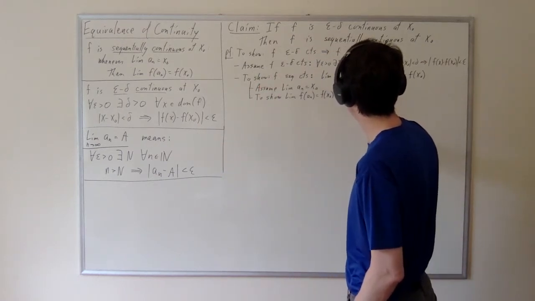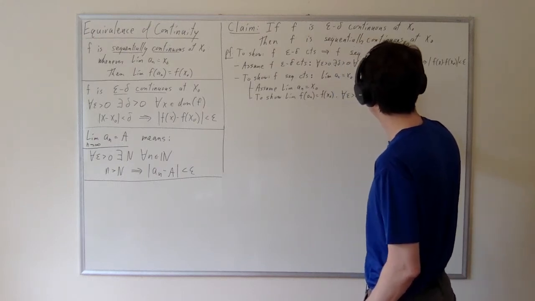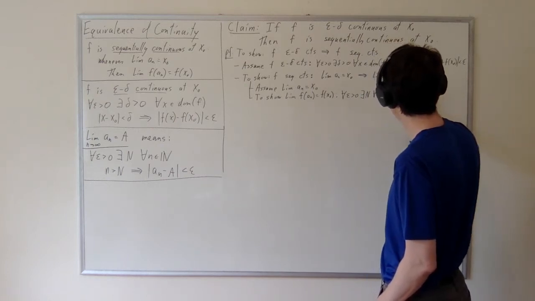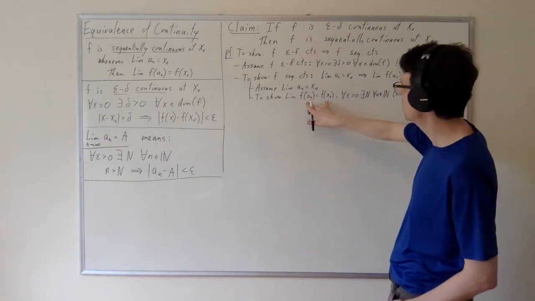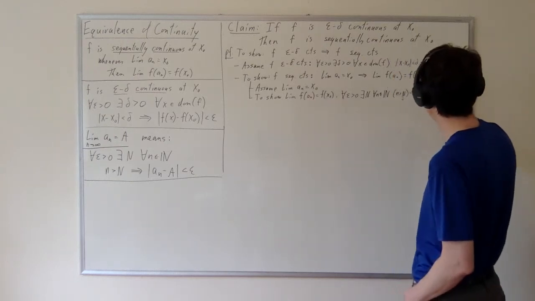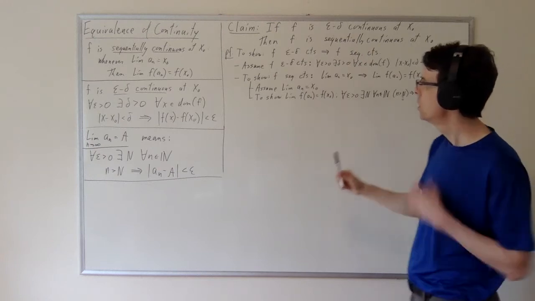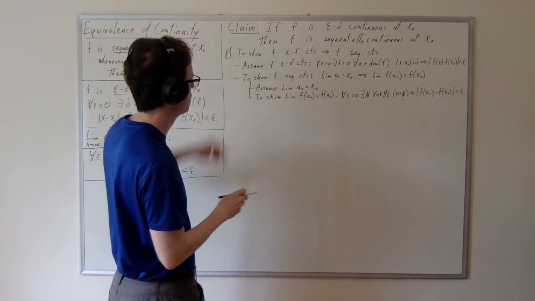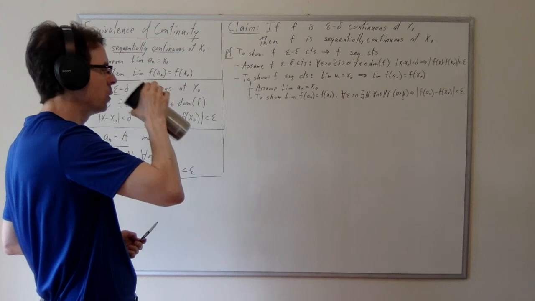And so what does it mean to unpack that? For every epsilon greater than 0, there exists a cap N, such that for every n in the naturals, if n is greater than cap N, then, notice here, this is applying to f of a_n and f of x naught, |f of a_n minus f of x naught| is less than epsilon. So this is our goal now in the context of these other two assumptions. Now, how do we show that?